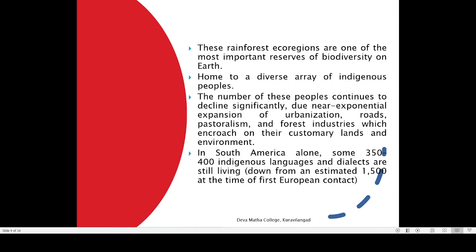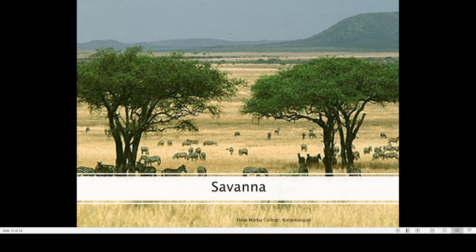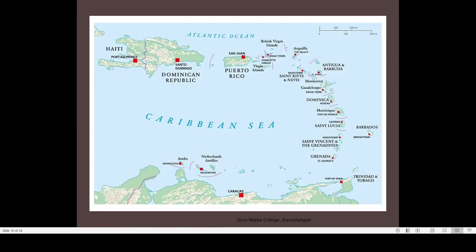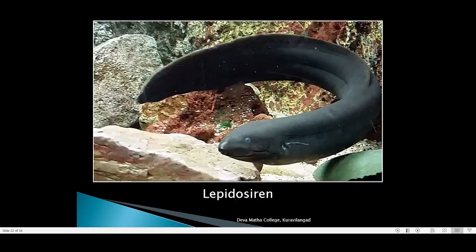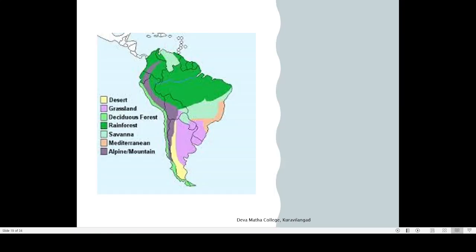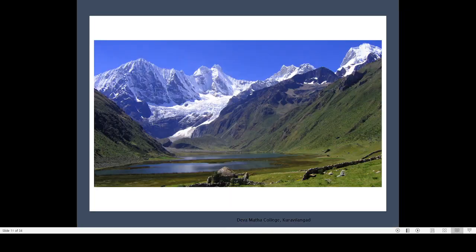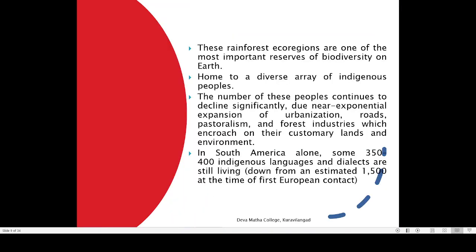It is also home to a diverse array of indigenous people. Now, indigenous people are present in almost all areas of the world. South America also has a lot of indigenous people. But actually what happened is that in South America alone, 350 to 400 indigenous languages are still present, from an estimated 1,500 at the time of first European contact.